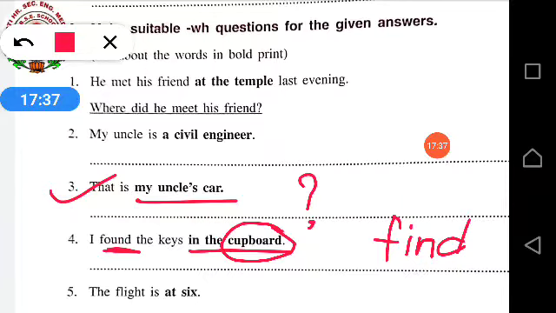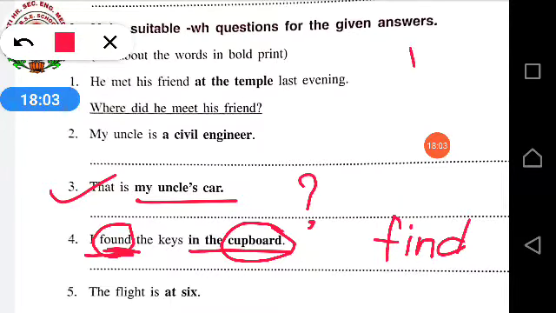Find. So when you are already putting in the question, where did already means past tense. And why have we used did over here? Because we have seen that found is given. Found is a verb. And when your verb is already in past tense, then in the question what will we use? For past tense questions we use did.